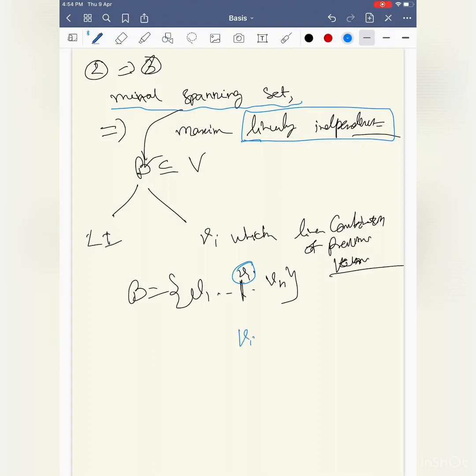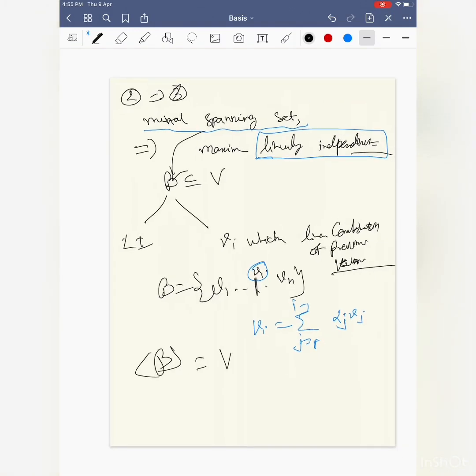So suppose this vi can be written as a linear combination of alpha j vj, j equal to 1 to i minus 1, the previous vectors. Then the total set spans the capital V along with vi.